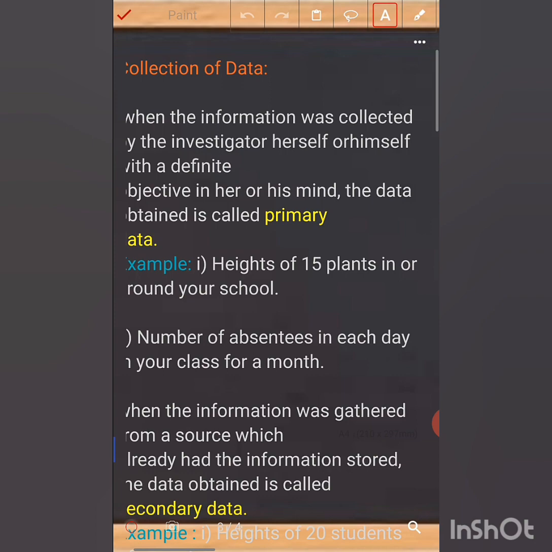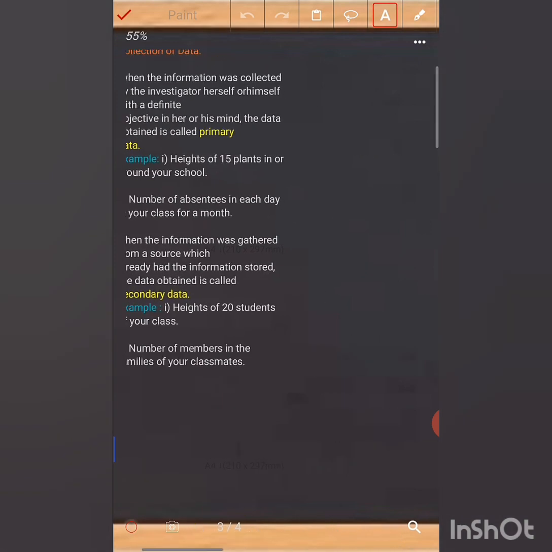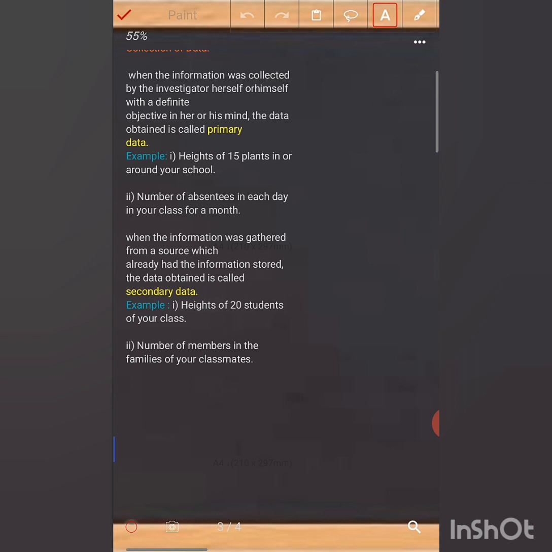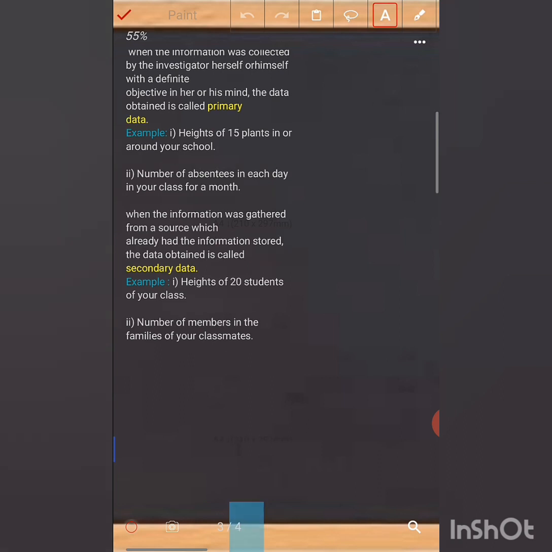Now what is secondary data? When the information is gathered from a source which already has the information stored. You are getting the information from another person, not directly by yourself. That kind of data is called secondary data.